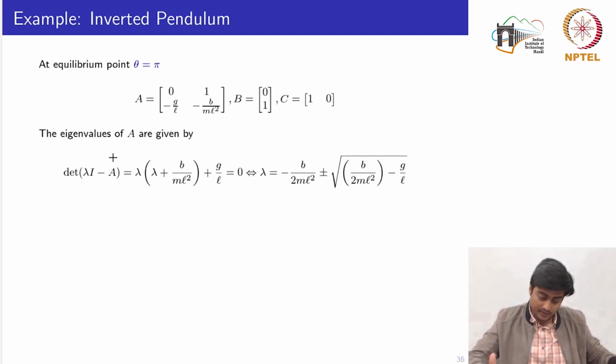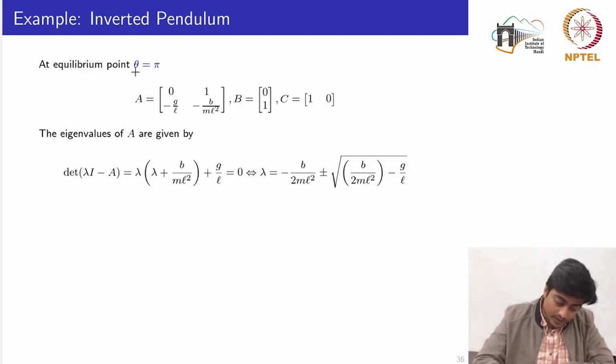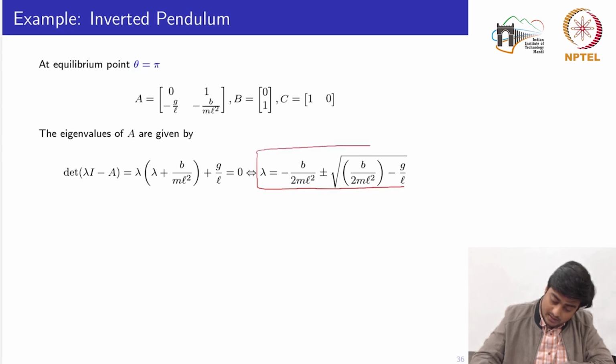Now if the equilibrium point theta equal to pi is considered, then linearizing this non-linear equation gives us these A, B, C matrices. Now I compute the eigenvalues of the matrix A by this formula, determinant of lambda I minus A, where lambda are the eigenvalues. After simplification, I compute these two eigenvalues.